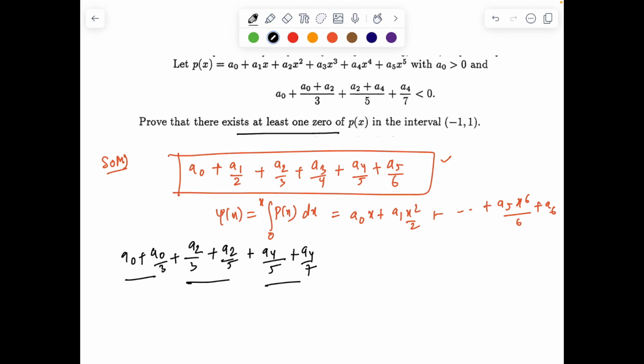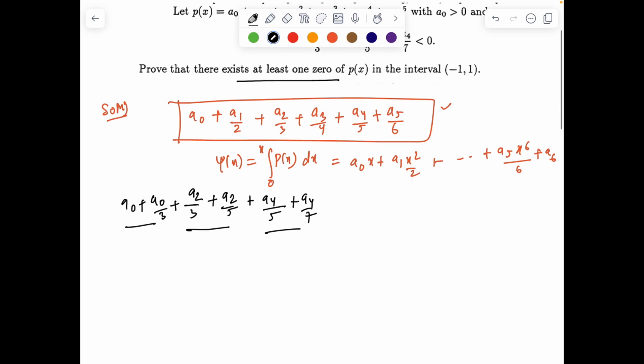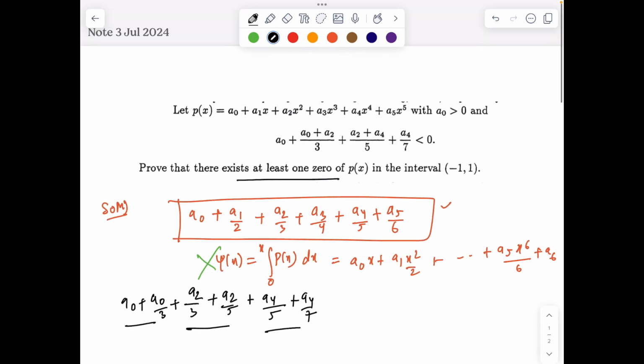Right, so somehow I need to relate a0, a2, a4 with p(x), and clearly I can't define psi of x in this way, right? So what motivation can there be? The motivation is a little bit unnatural, because we want to discard the a1, a3 and a5 terms, and we want a0, a2 and a4 in the picture.